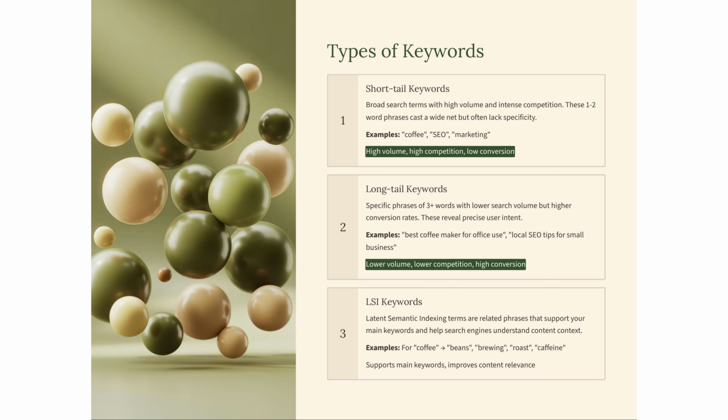Short-tail keywords are broad, high-volume terms like coffee or search engine optimization, offering wide reach but low conversion. Long-tail keywords, such as best coffee maker for office use, are more specific, yielding higher conversion rates. Latent semantic indexing keywords, like beans or brewing for coffee, enhance content relevance by providing contextual support.